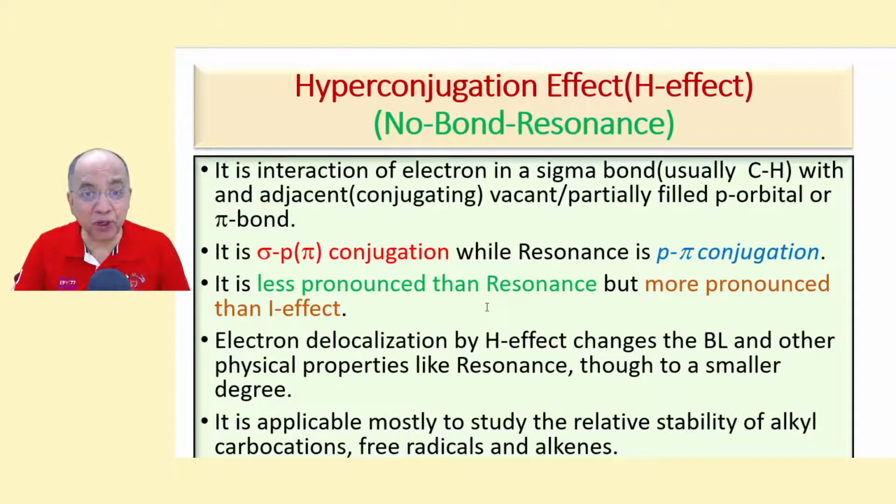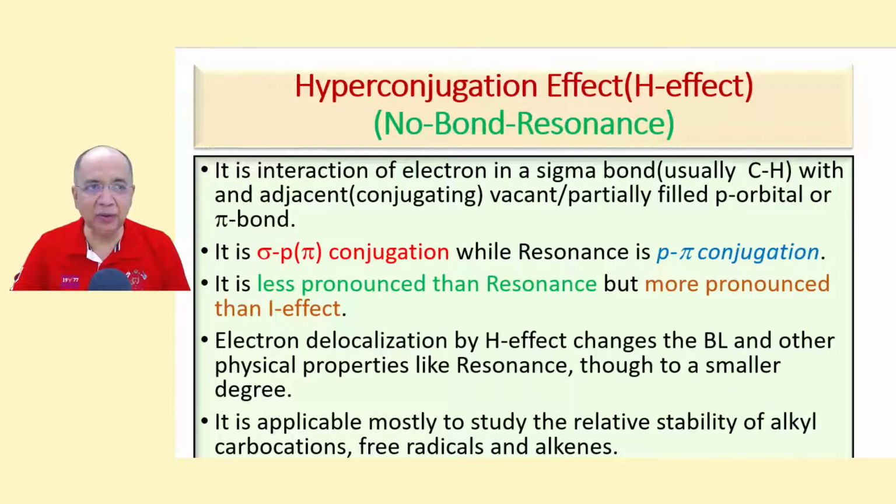It is less pronounced than resonance but more pronounced than I effect, since it involves pi system. Maybe one of the conjugating units is a sigma bond, but the other one is a pi. Hence, the delocalization extent is more than I effect, which is only through sigma bond, and less than resonance effect, because resonance deals with both pi system. No sigma bond is involved in resonance.